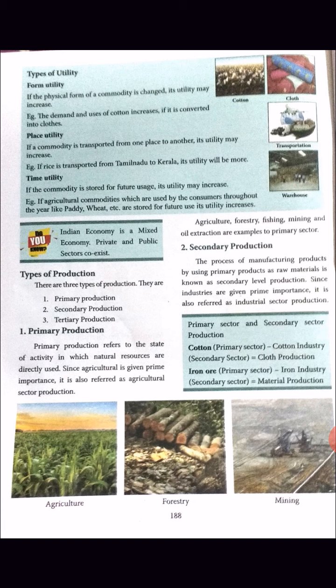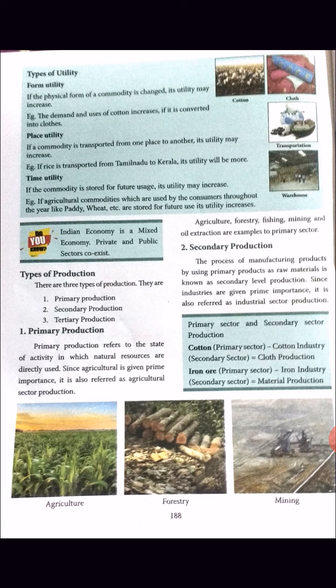Now let us see the first one. What is primary production? Primary production refers to the state of activity in which natural resources are directly used. Since agriculture is given prime importance, it is also referred to as agricultural sector production.